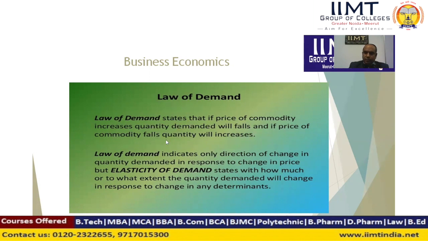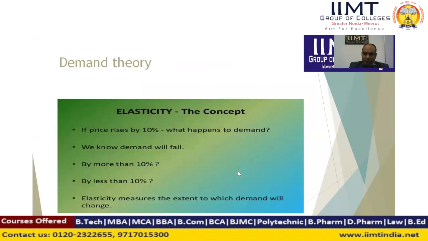The law of demand explains just the direction of the concept, not the magnitude. But elasticity of demand explains both direction and magnitude. It means elasticity of demand explains how much change there is in demand, but the law of demand doesn't explain how much change. Only the concept of elasticity of demand explains how much change in demand.